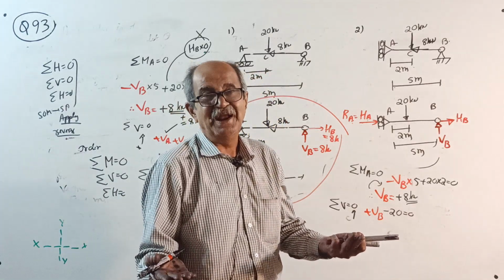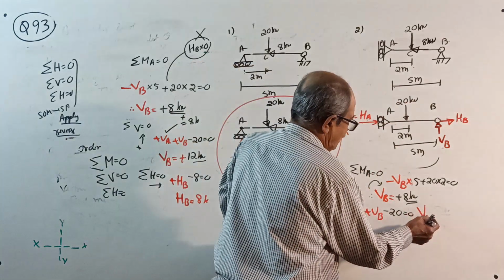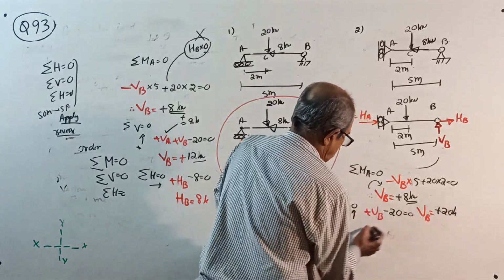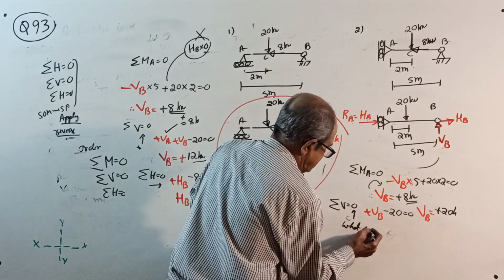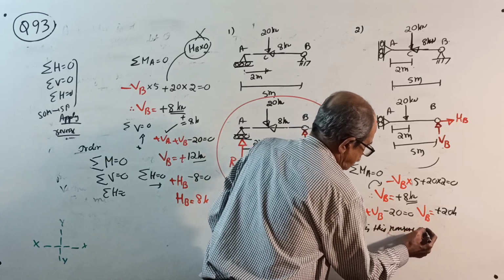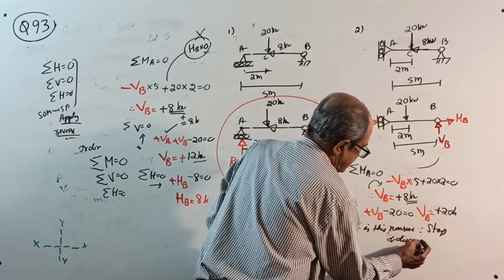Again, deliberately I am telling, I only set the question. This will give VB equal to plus 20 kilonewton. Right? What is this nonsense? Therefore, stop and discuss.